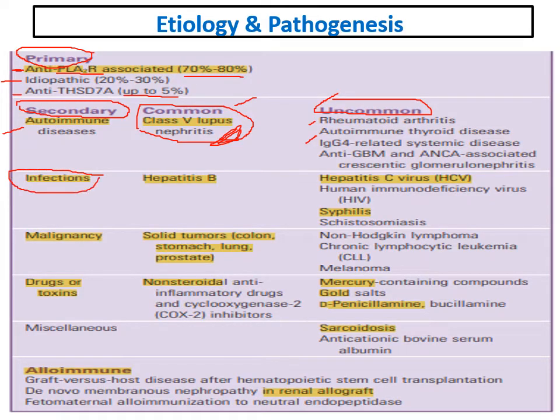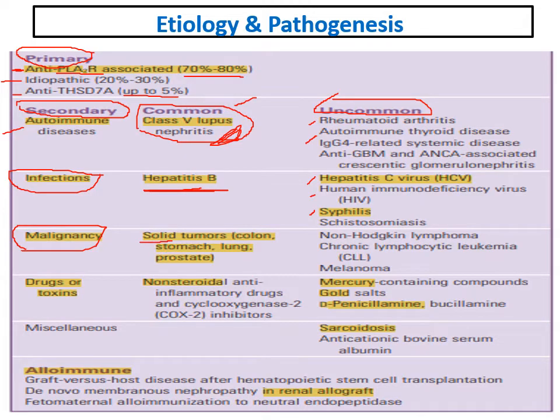Infections are also an important cause of membranous. The most important and most common infection causing membranous is hepatitis B. Hepatitis C, HIV also, and syphilis might cause membranous. Also malignancy. The most common glomerulonephritis associated with malignancy is membranous. Never forget that. And usually it is associated with solid tumors.